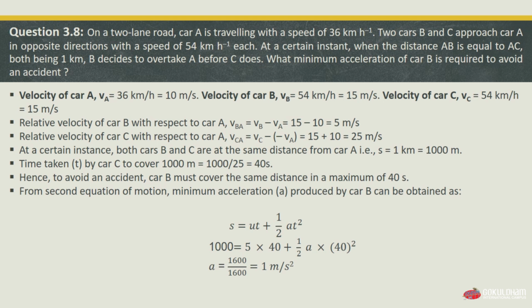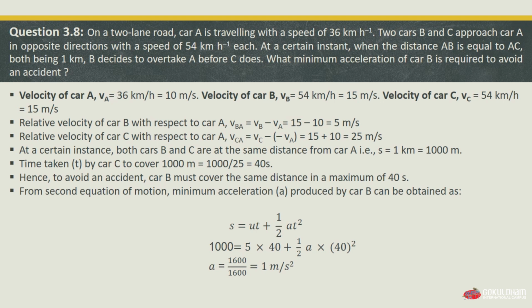The relative velocity of car B with respect to car A, VBA, is equal to VB minus VA, which is 15 minus 10, which is 5 meter per second. So the relative velocity of car B with respect to car A is 5 meter per second, and the relative velocity of car C with respect to car A, VCA, is equal to VC minus VA, which is equal to 15 plus 10, which is equal to 25 meter per second.